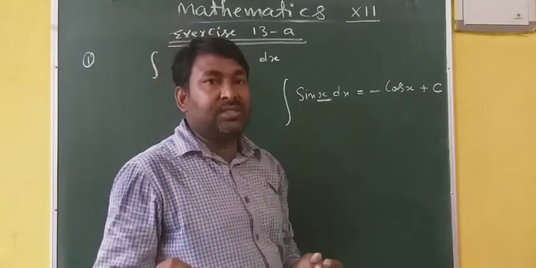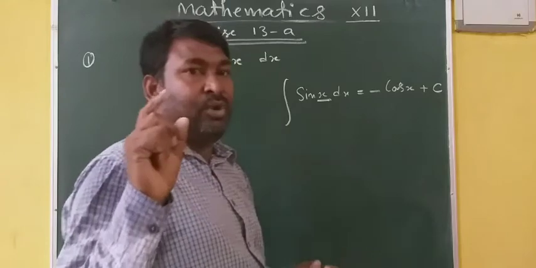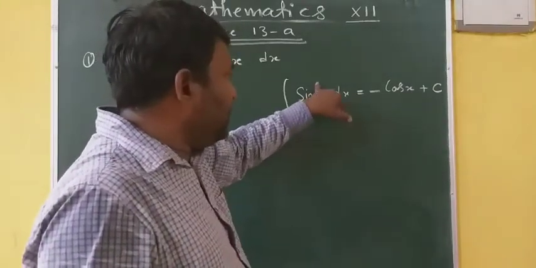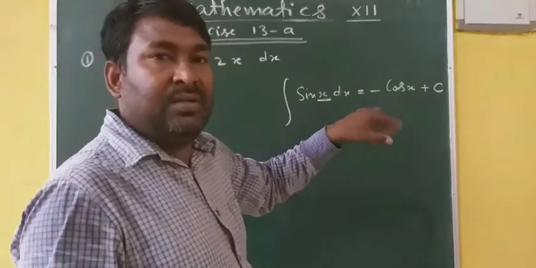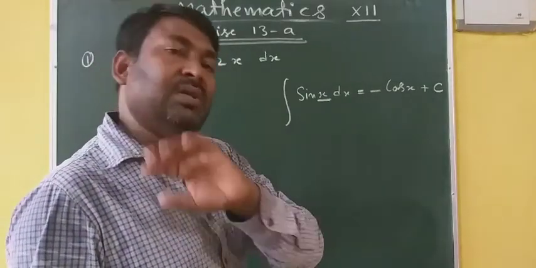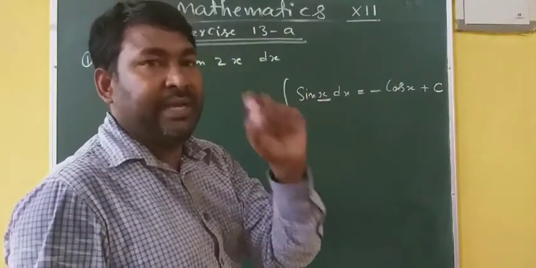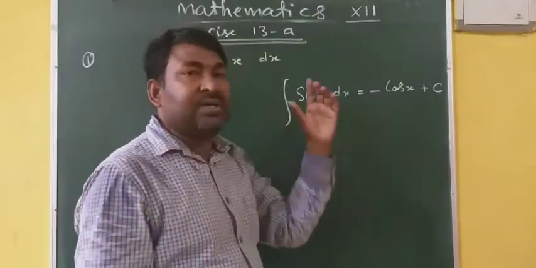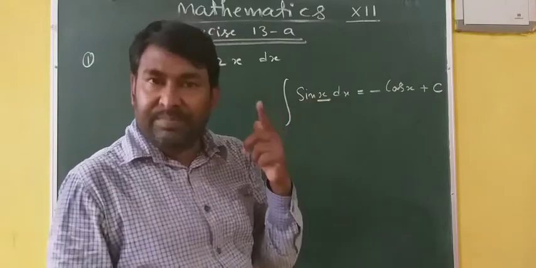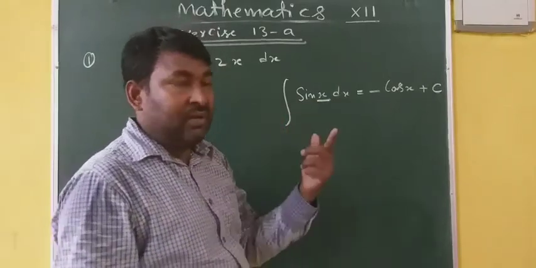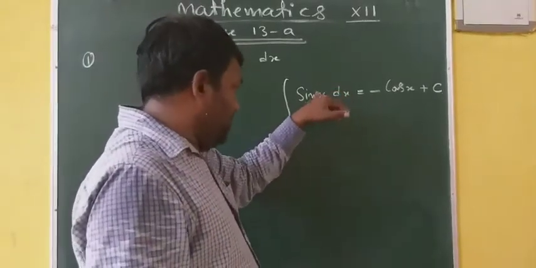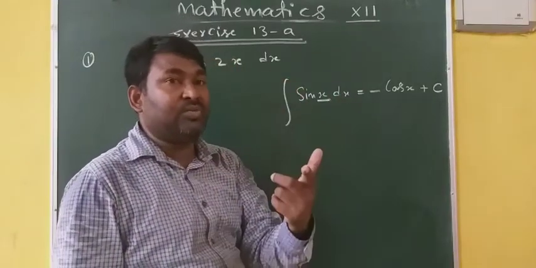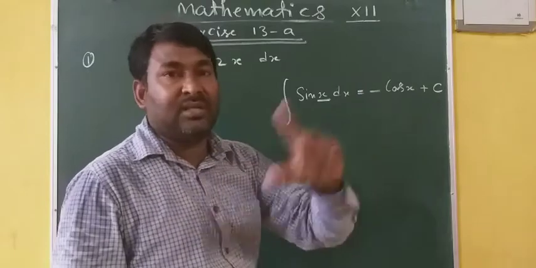The condition, as I have already explained, is that if the differentiation of that variable gives you a constant, then you can apply the formula considering that quantity as simply x. Thereafter, whatever is the result, divide it by the differentiation, that constant quantity.